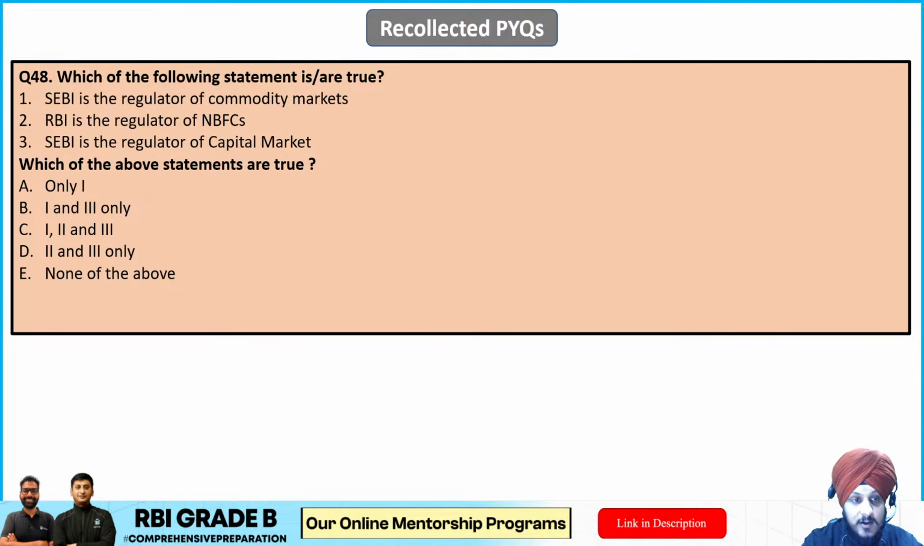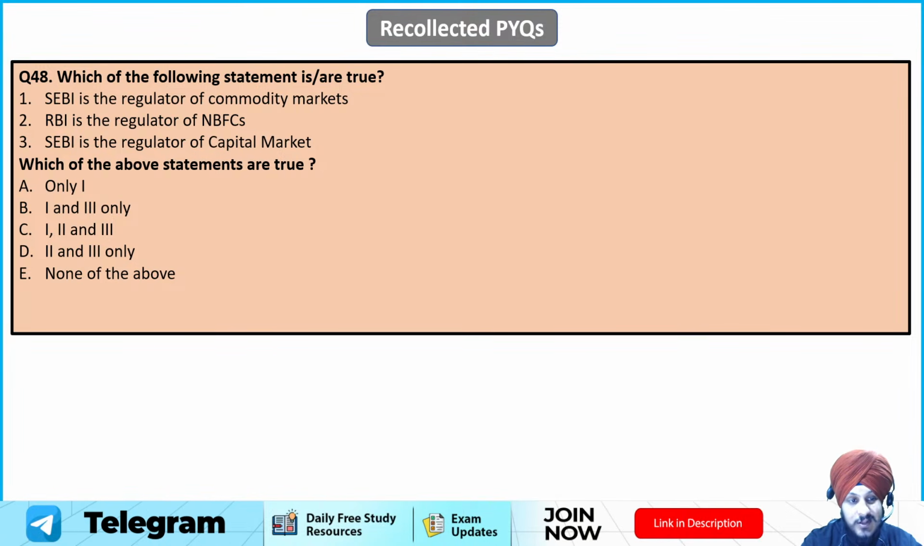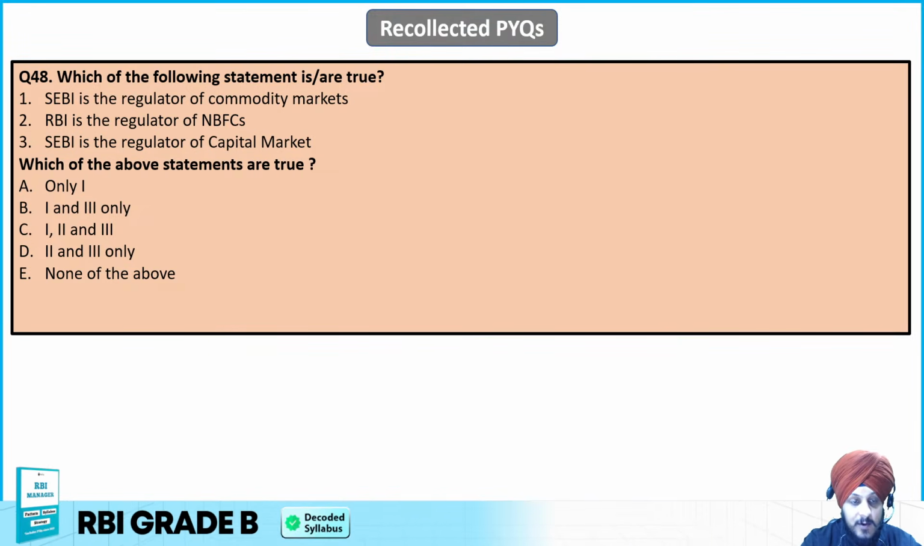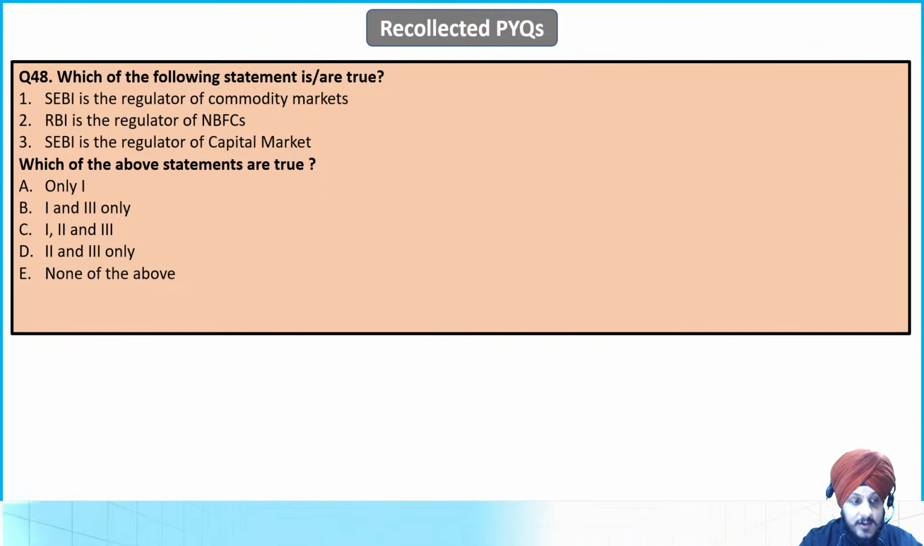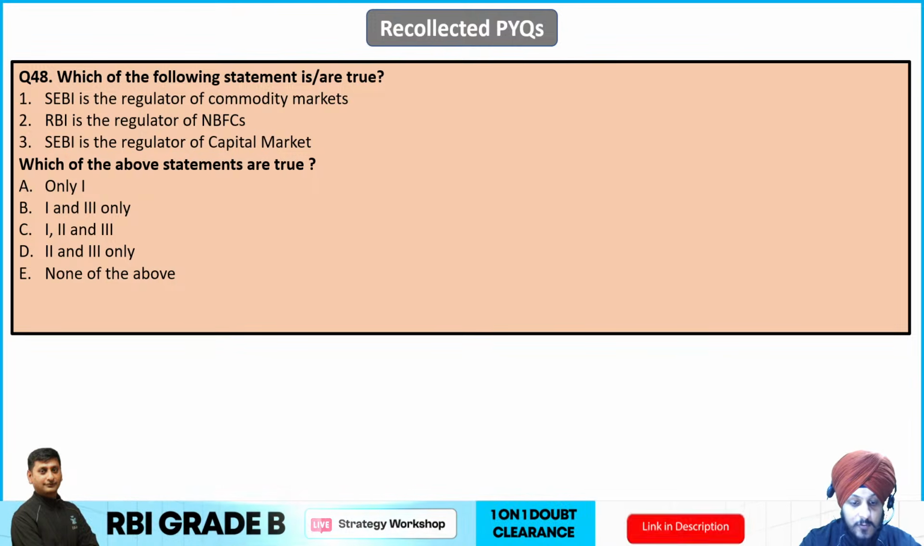So question number 48. Which of the following statements are true? SEBI is the regulator of commodity markets. So this was asked as a part of PYQs. RBI is the regulator of NBFCs. SEBI is the regulator of capital market. Which of the following statements are true? Only one, 1 and 3, 1, 2 and 3, 2 and 3, or none of the above.